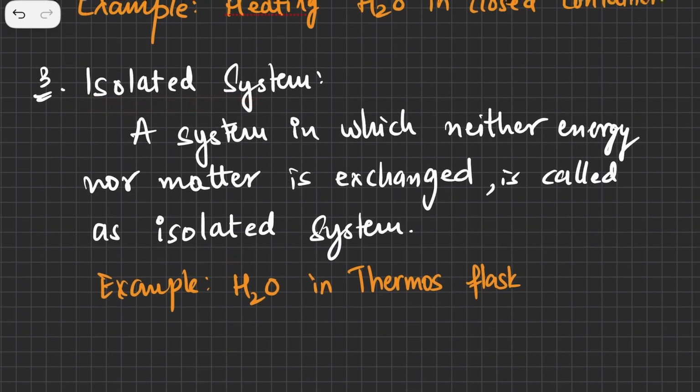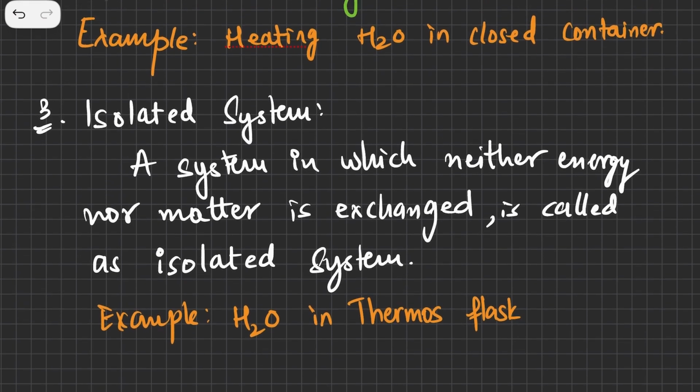You should understand that there is no such thing as an ideally isolated system, because even a thermos flask, after a very long period, will cool and lose heat. So there is no perfect system. But if you are able to isolate it from the surroundings for a small duration, then for that duration the system would be called an isolated system.